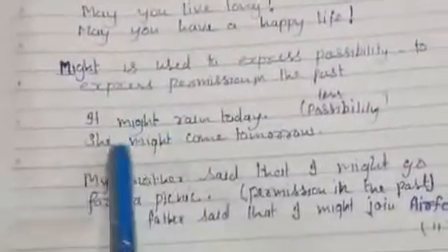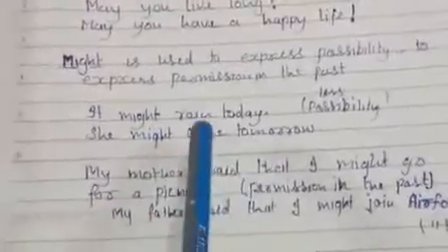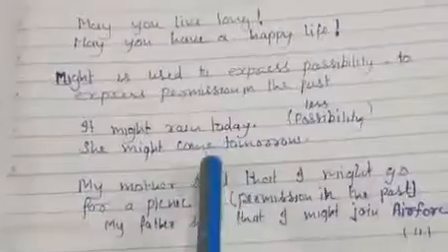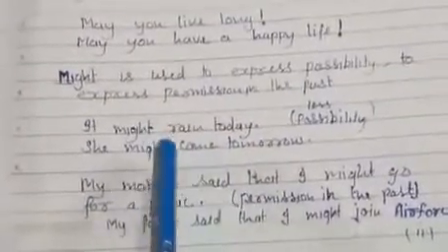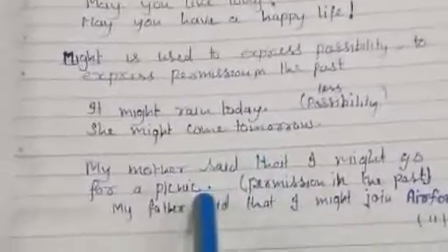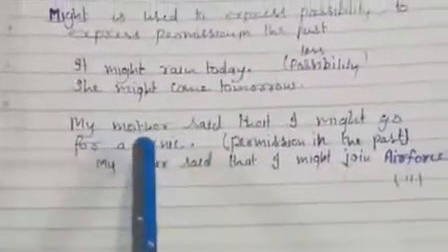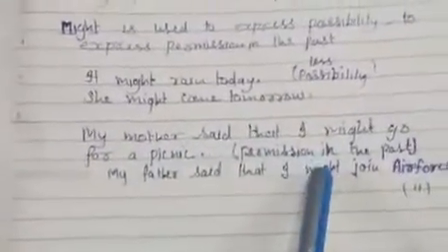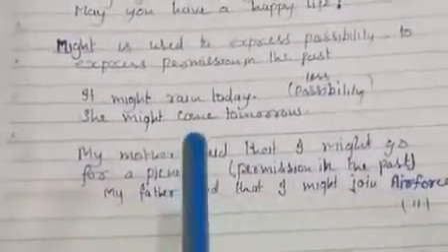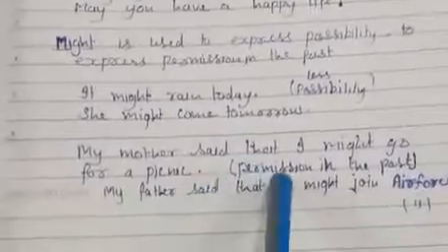Here, she might come tomorrow. It is showing weak possibility of the person coming tomorrow. So if we use she may come tomorrow, it will be stronger than might. I think you understood. Next, my mother said that I might go for a picnic. Here it is showing permission in the past time.